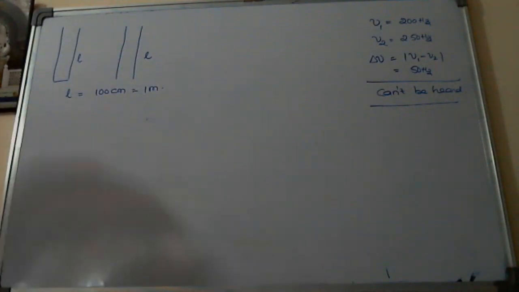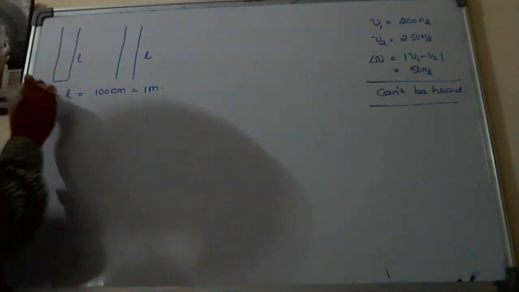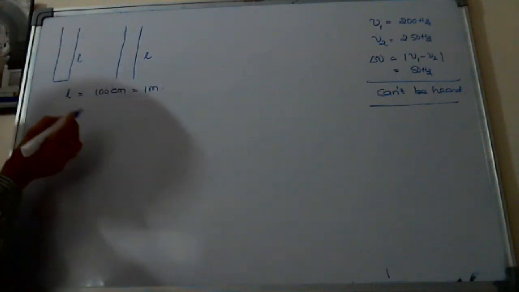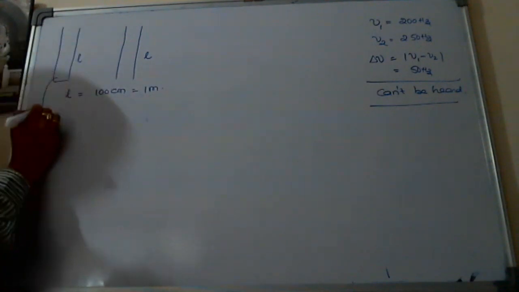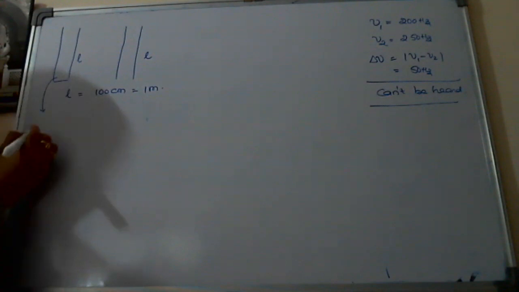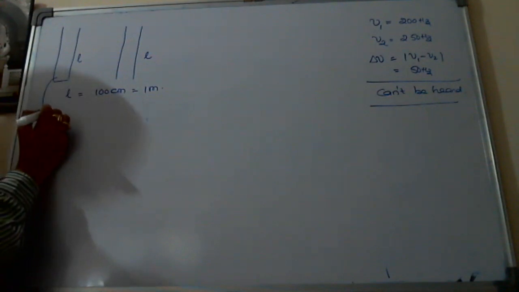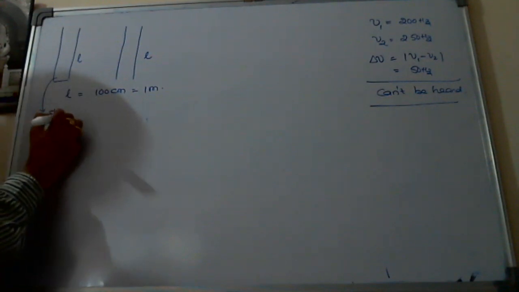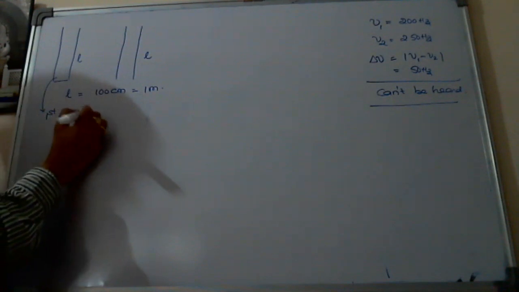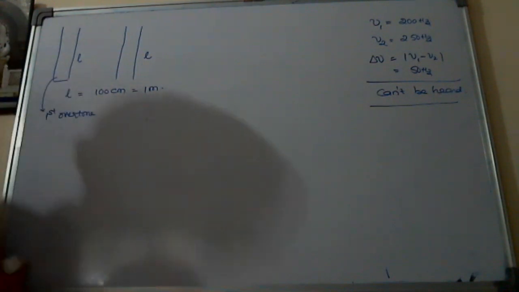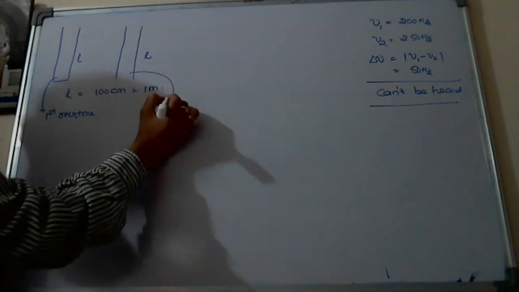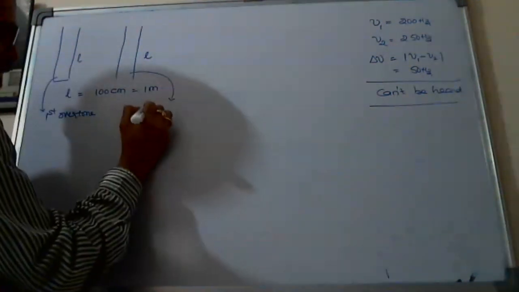When they are sounded with a tuning fork, the first one, the closed pipe, vibrates in the first overtone. The second one vibrates in the third harmonic.